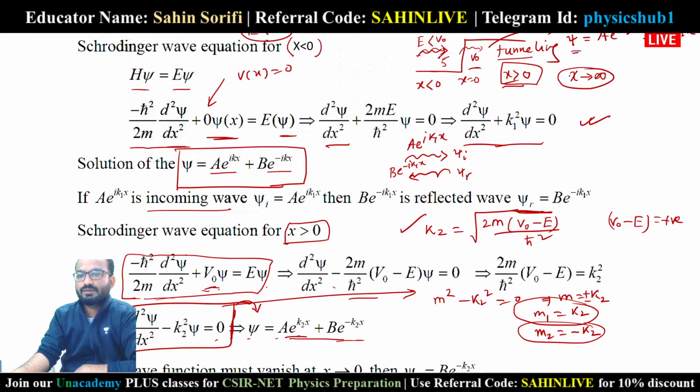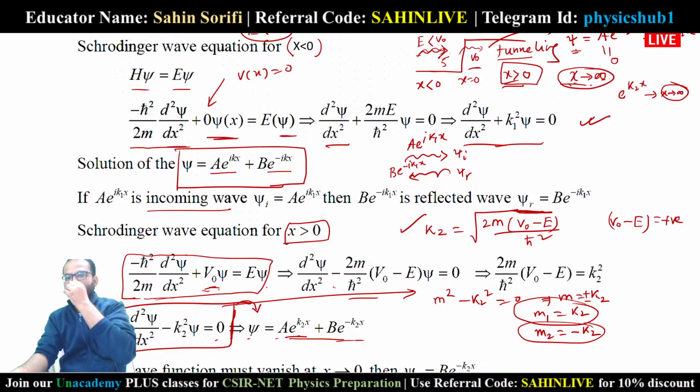This is the property of wave function, that at x equals infinity the wave function must vanish. But here you can see this term e to the power k2x will not vanish when you take x tends to infinity. So the coefficient a should be equal to 0. Otherwise the wave function will not vanish, and that will make this wave function invalid.